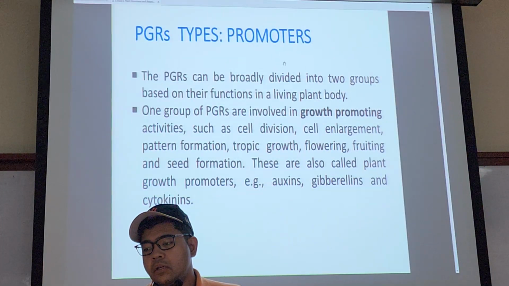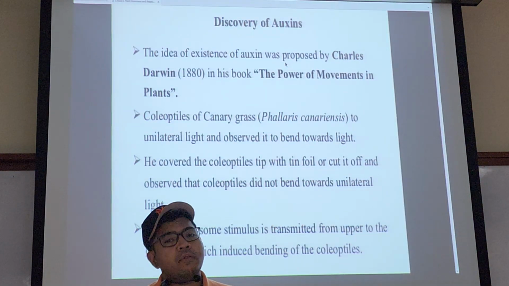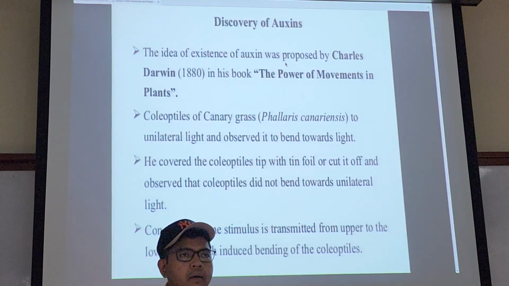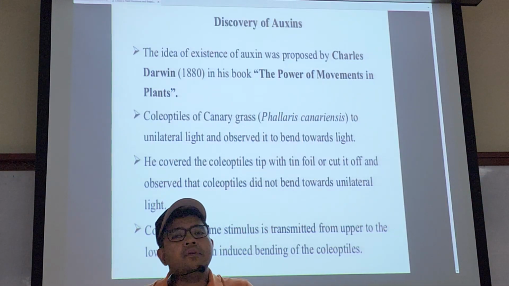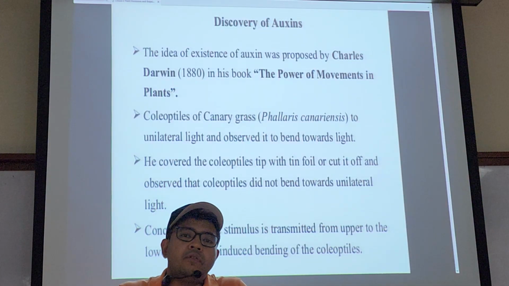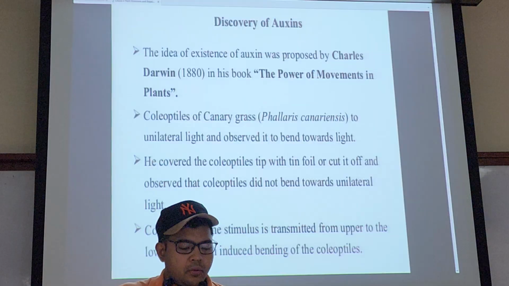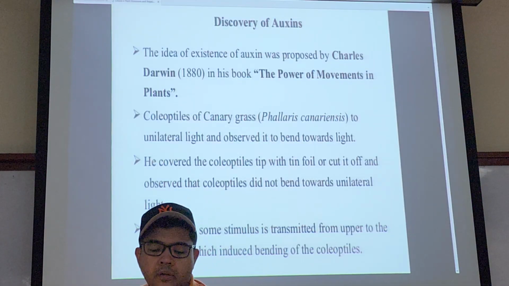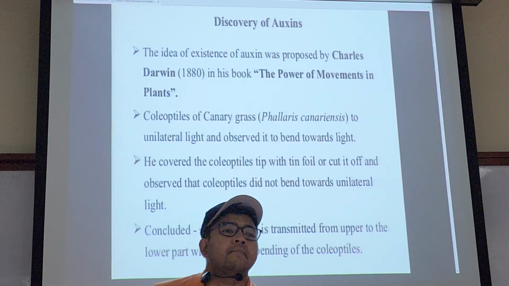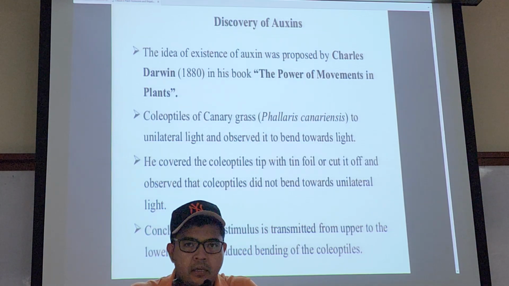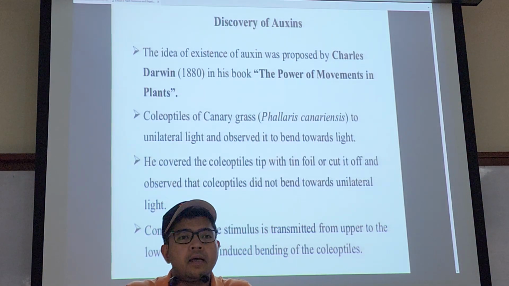Right. So let's continue with auxin. Auxin was actually first the idea of a growth promoting substance by Charles Darwin. Do you know Charles Darwin? What is he famous for? Evolution, the father of evolution.